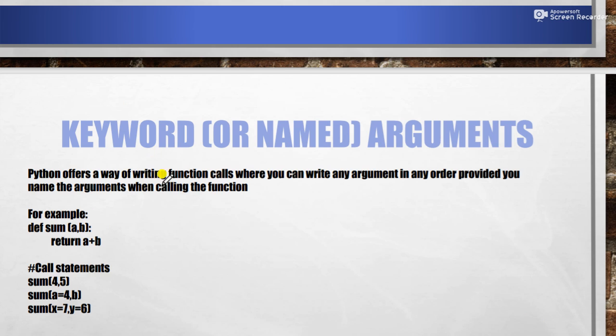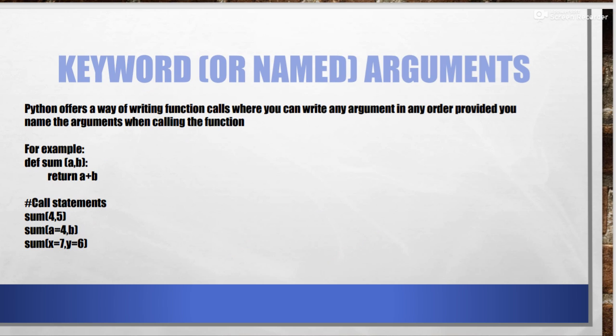keyword or named arguments. So the last topic is keyword or named arguments. Now see, until the previous method, what we were discussing was that ultimately you have to pass both the values, and if you are using a default value, it must be assigned from the right side. In any random order you cannot assign the values. Now the next thing is, still I wanted to give values to any variables randomly, and in that particular case we have this option of keyword or named arguments.